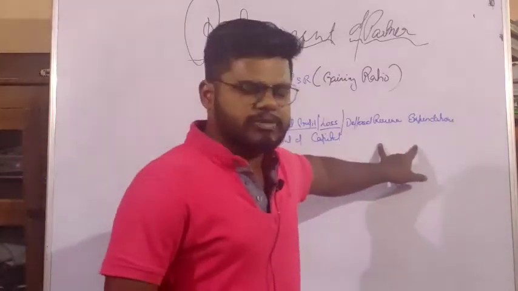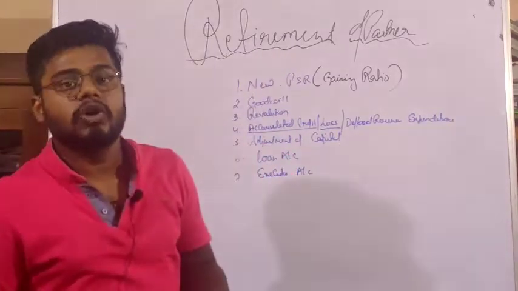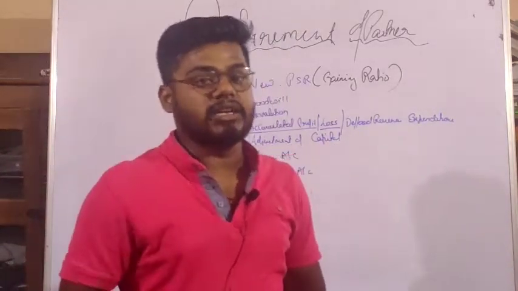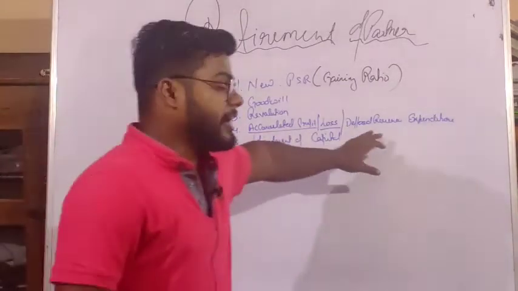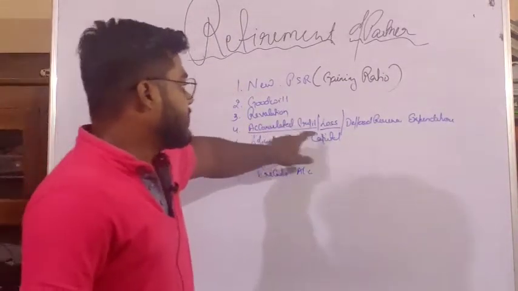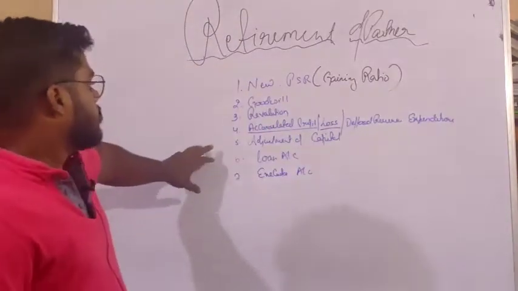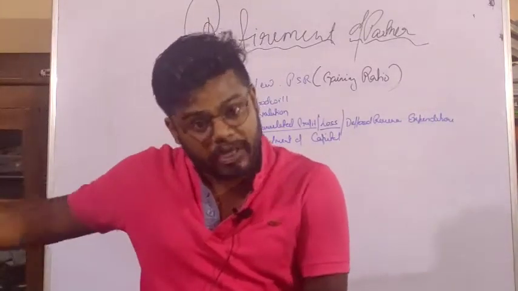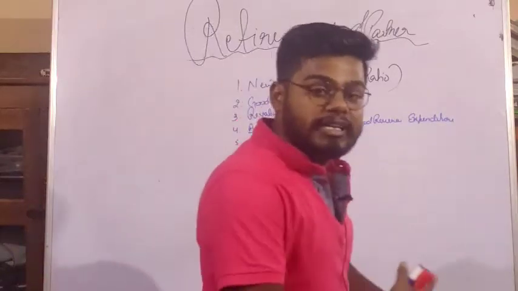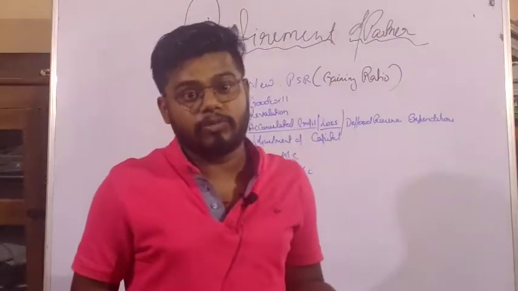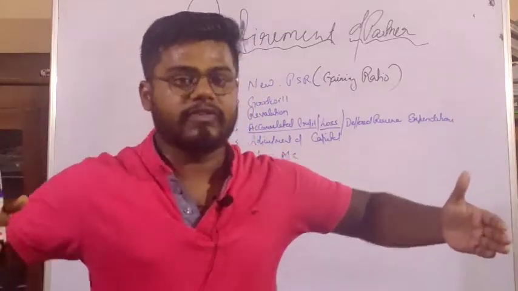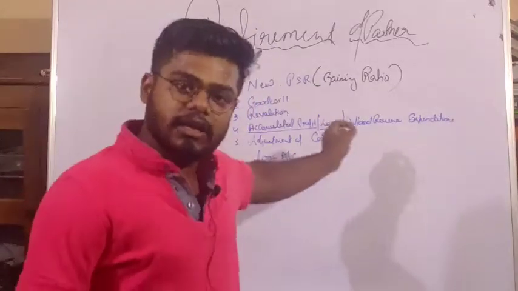In a similar way, deferred revenue expenditure, like advertisement suspense, this type of expenditure may be given. So you have to write off this also, and it will be debited to their capital accounts. Then again, adjustment of capital. The other part: if a partner retires, we have to pay him his capital, and the remaining partners have to adjust the capital either according to the profit sharing ratio or the fixed capital. They will tell that this should be the fixed total capital, and according to that they have to adjust.